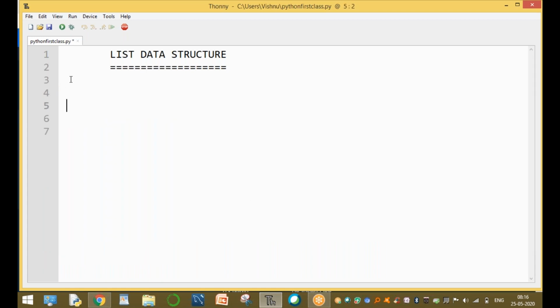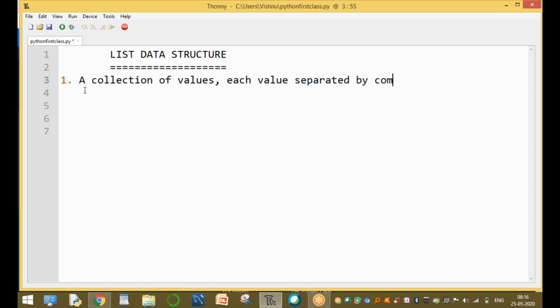Now, what is the list variable, sir? What is the list data type? It is very important. A list is a collection of values, and each value is separated by commas, but the values need not be the same type. The values are separated by commas and enclosed by square brackets.